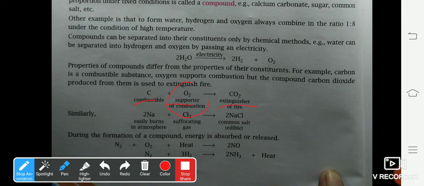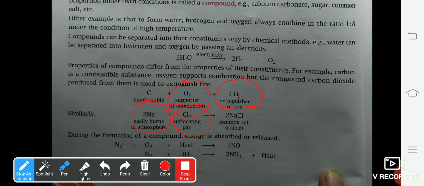Now, oxygen is a supporter of combustion, whereas we use carbon dioxide in the fire extinguisher. The fire extinguisher cylinders which are placed in the schools as well as your cars contain carbon dioxide. Now, this is used as a fire extinguisher because it extinguishes fire. Now, sodium burns in atmosphere easily, whereas chlorine is a suffocating gas.